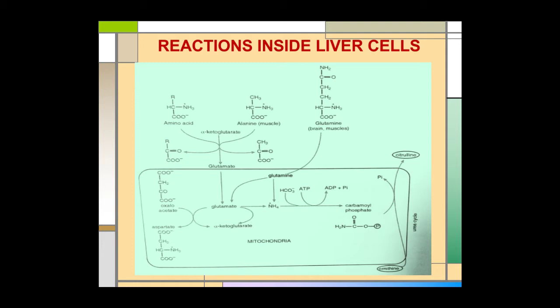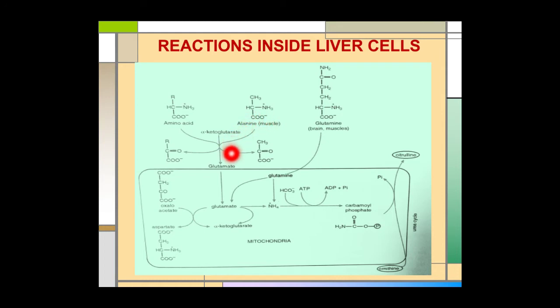Reactions inside the liver cell. The two reactions which we have studied earlier, let us again see these reactions. The amino acid loses its amino group and gets converted to alpha keto form, and the alpha ketoglutarate, by accepting the amino group from an amino acid, gets converted to glutamate, and this reaction occurs inside the cytosol of the liver cell.